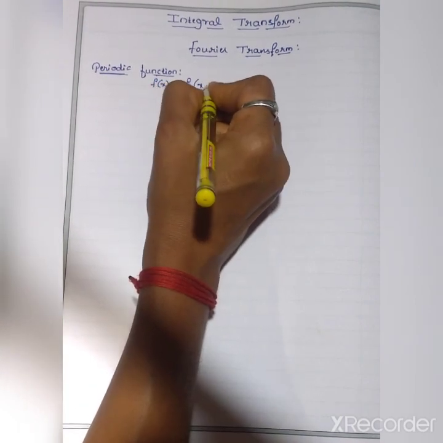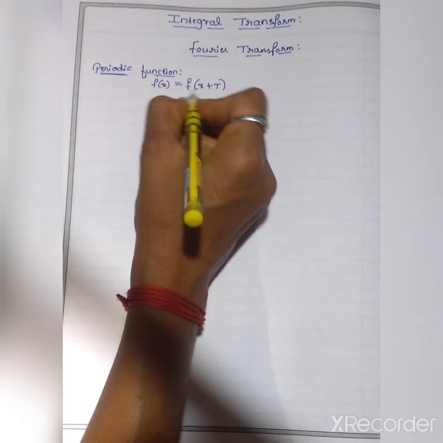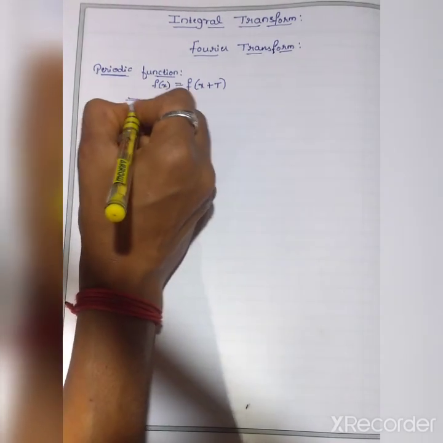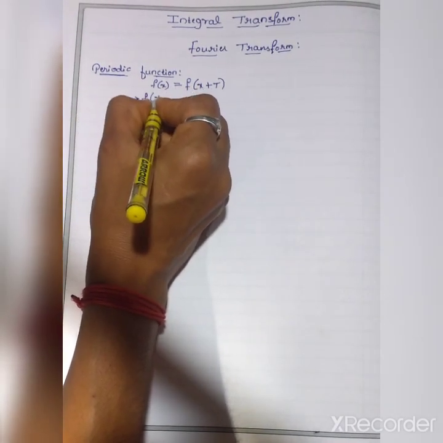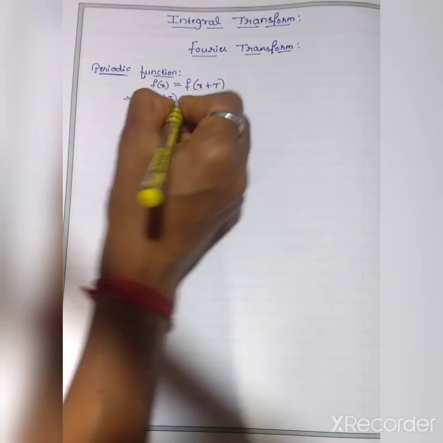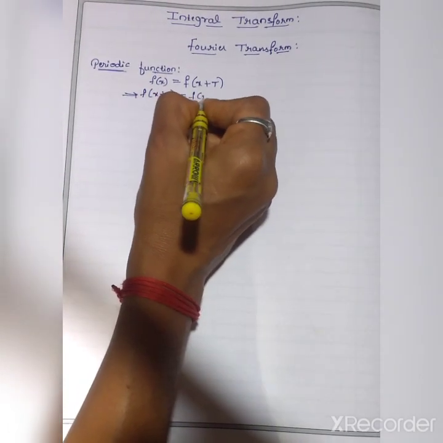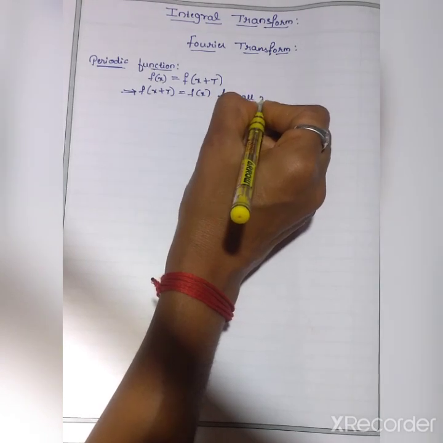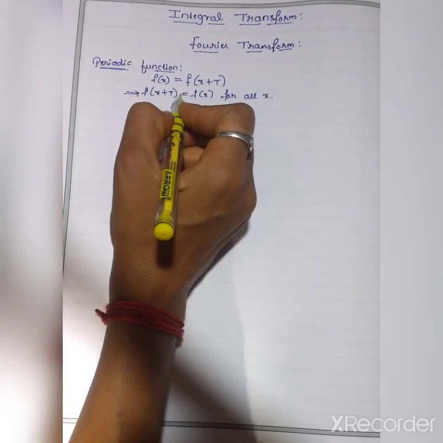If there exists a real number T, then this function is known as the periodic function. Clear? Okay, so f of x plus T is equal to f of x for all x. This is the definition of periodic function.